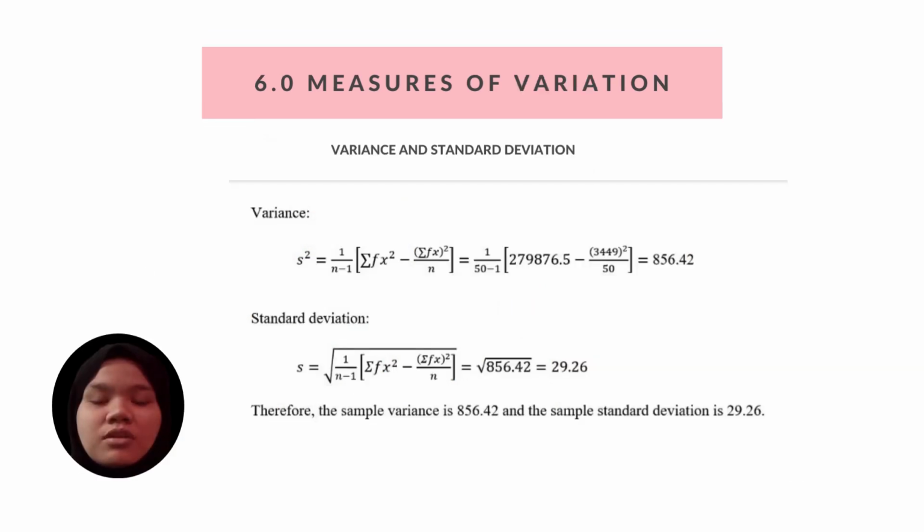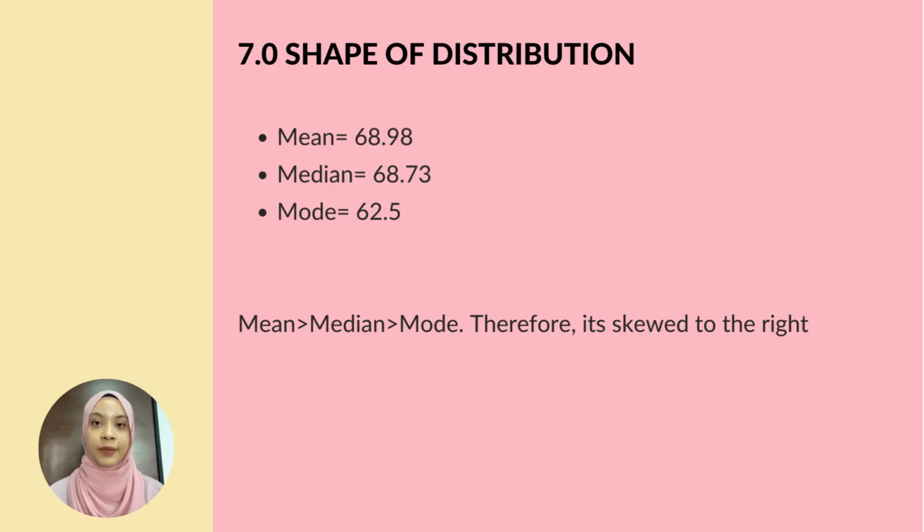Next is the measure of variation. The sample variance is 856.42, and the sample standard deviation is 29.26. Lastly is the shape of the distribution. The mean is 8.98, the median is 8.73, and the mode is 2.5. So the mean is greater than the median, and the median is greater than the mode. Therefore, it is skewed to the right.